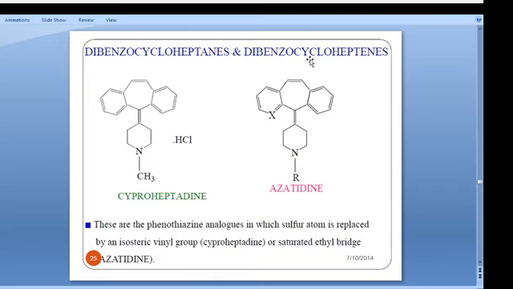Next one is dibenzocycloheptanes, like cyproheptadine and azatadine. These two drugs come under this classification. These all are similar to phenothiazine derivatives, where the sulfur is replaced by an isosteric vinyl group, as in cyproheptadine, or a saturated ethyl bridge, like azatadine.